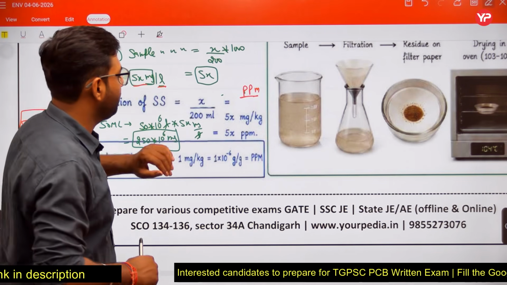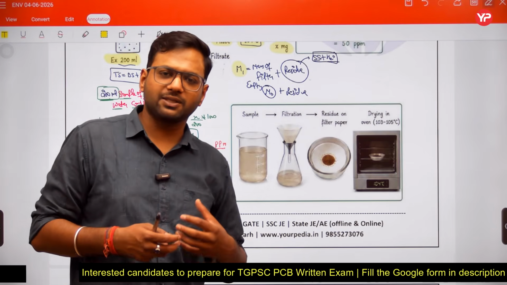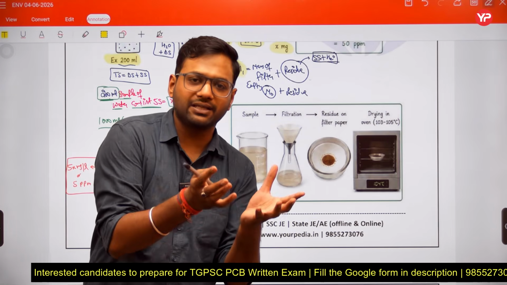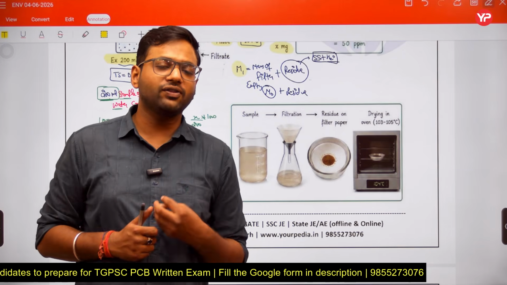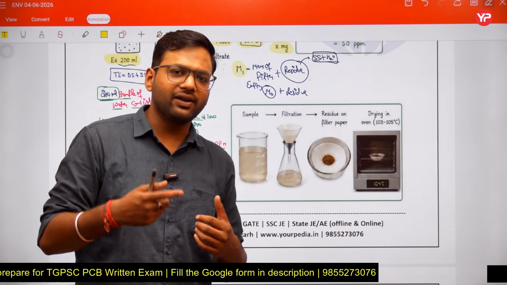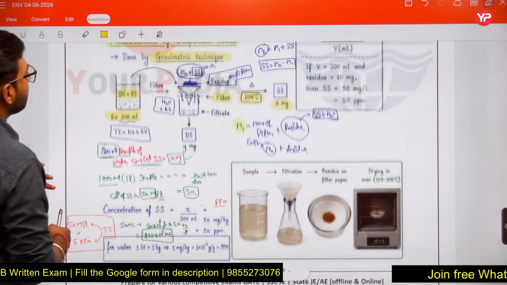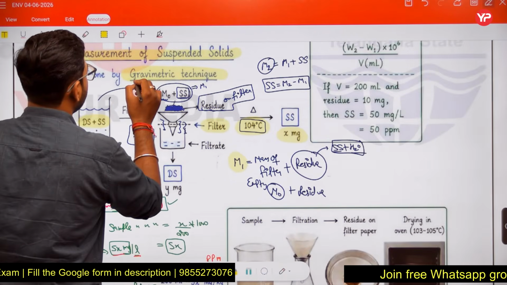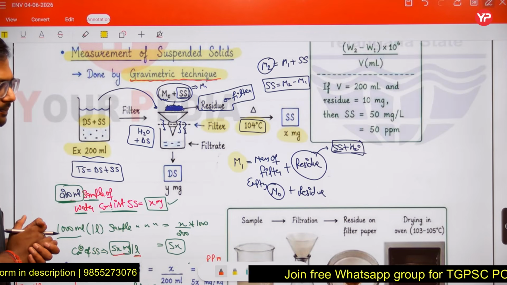So here, we measure the suspended solids by their weight measurement. So that's why we are saying it is the gravimetric technique. We are measuring the weight of the suspended solids and only then we are reporting our answers. So that's why we said here that it is the technique named as gravimetric technique. I hope it is clear to everyone.